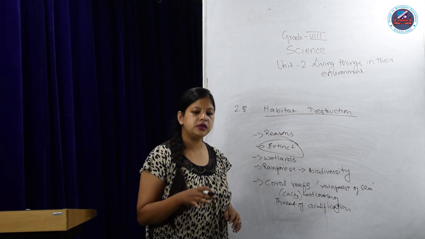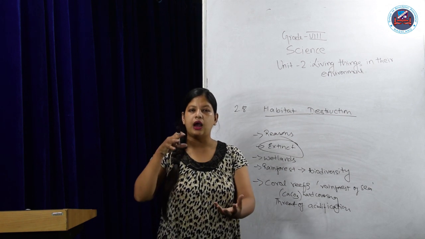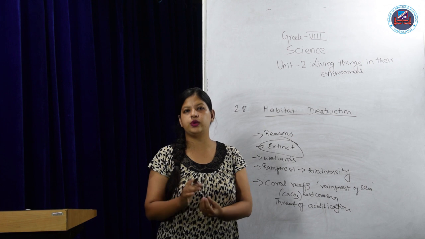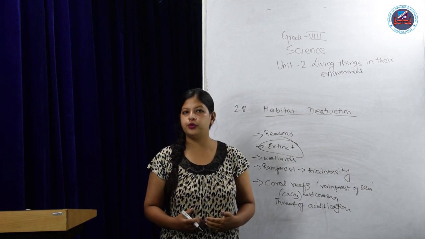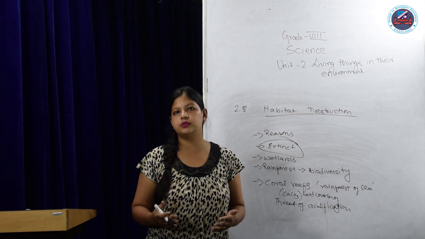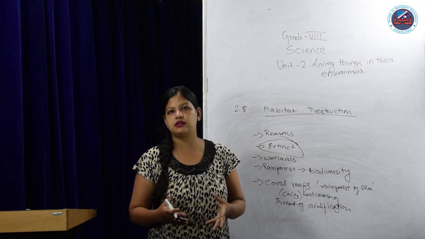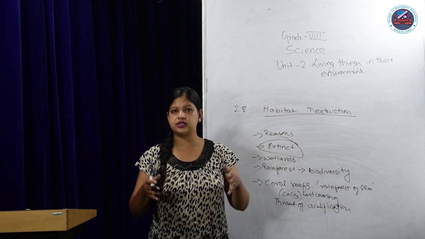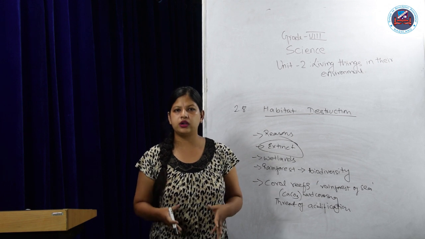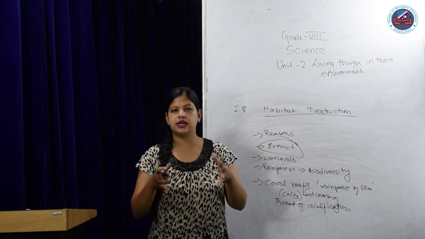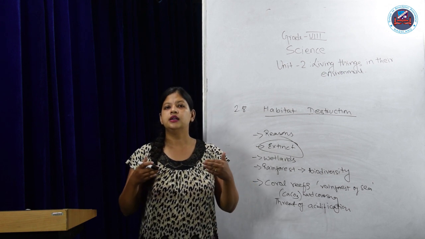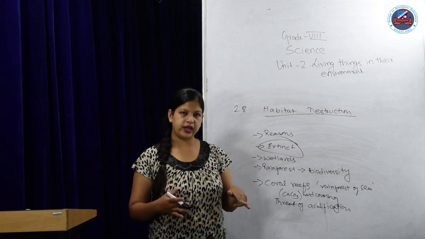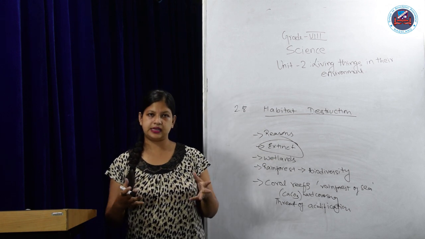So if animals get extinct in nature, then our ecological balance will be very much harmed. It will be destroyed in such a way that humans also will not be able to stay in that environment for a very long time, because ecological balance is very much needed. That's why we should be very aware. Awareness is required for the younger generation like you all, to know the importance of not destroying the habitat of plants and animals. Now, what are the various habitats that are being destroyed?